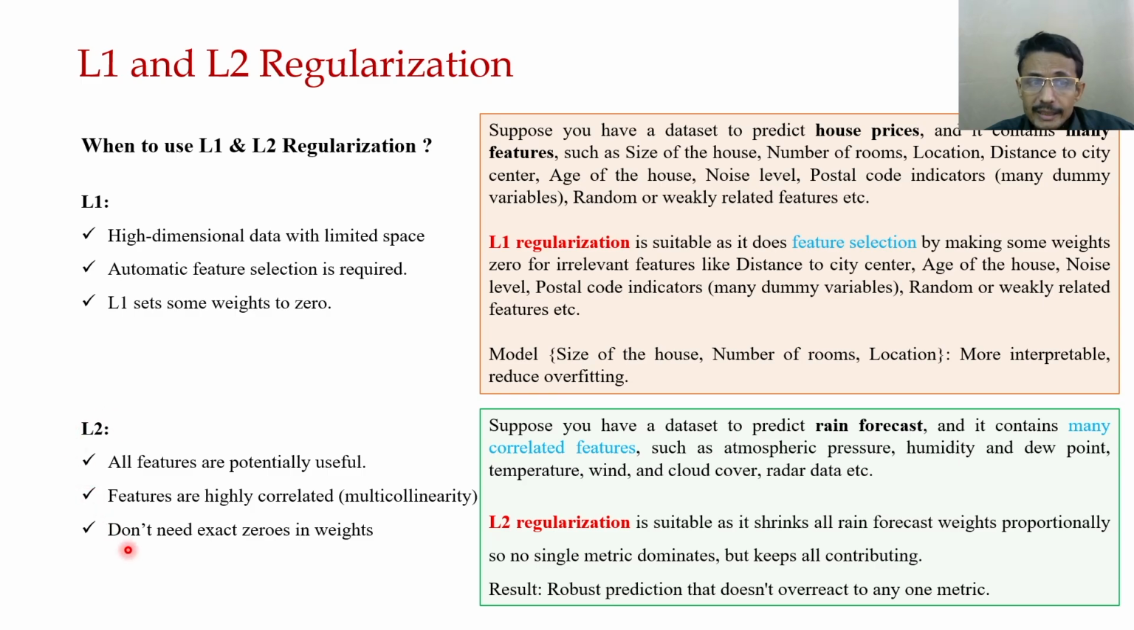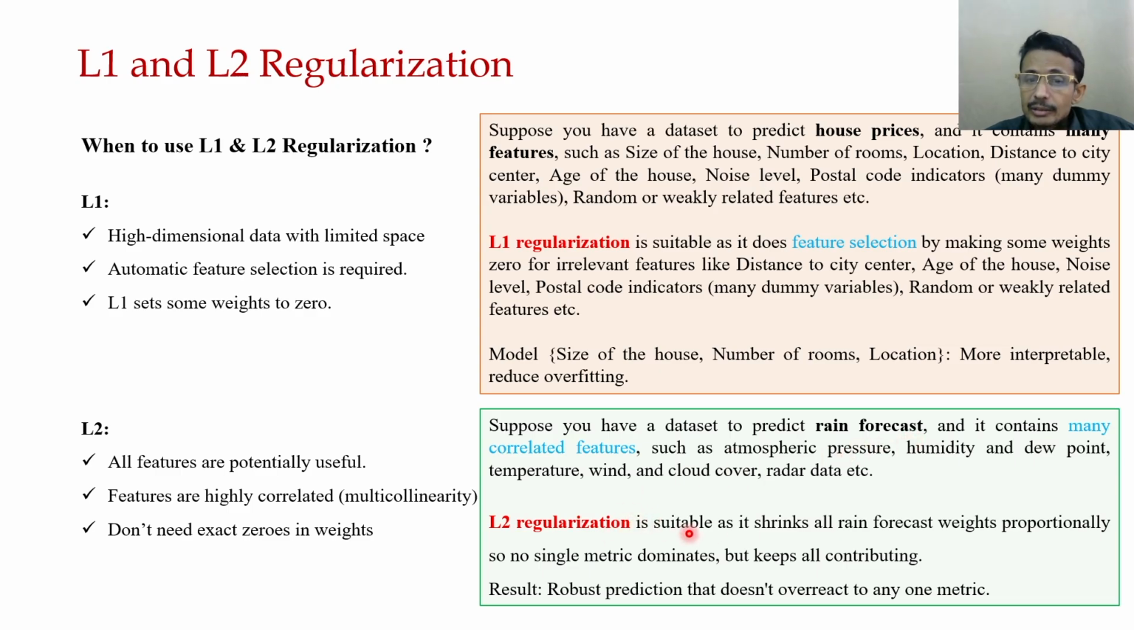But when is L2 important? When all features are potentially useful, they are correlated, multi-correlated, and we don't need exact zero in weights. Suppose the example is rain forecast, and the features are atmospheric pressure, humidity, dew point, temperature, wind, cloud cover, radar, etc. These features are very much related to each other, so they are correlated features, and all are important for this rain forecast prediction.